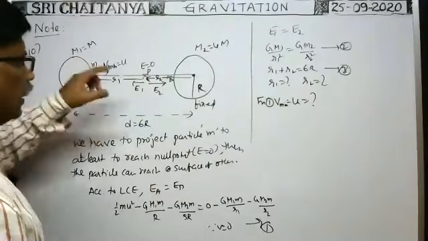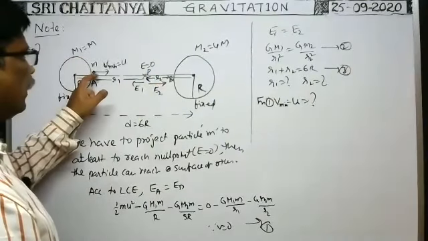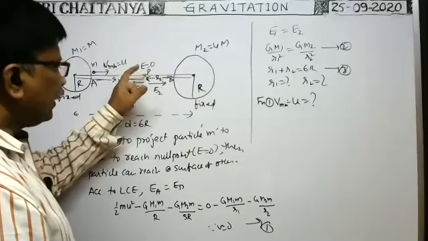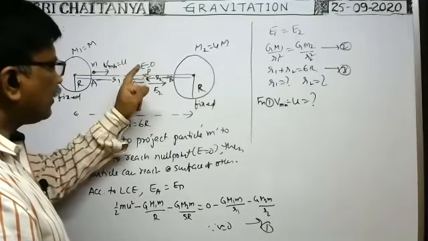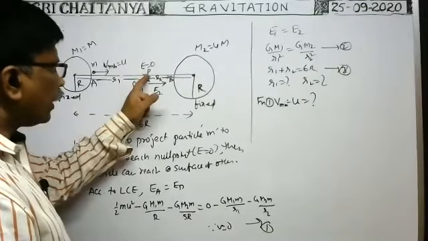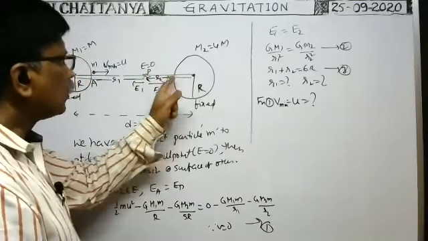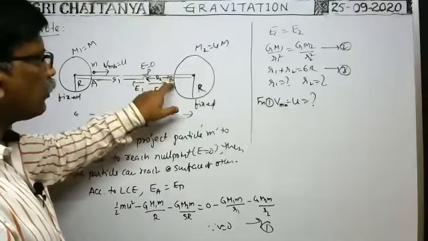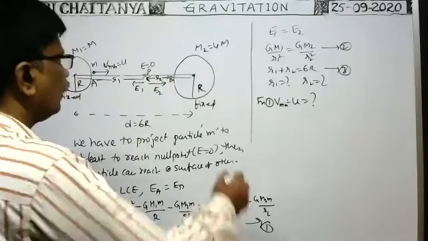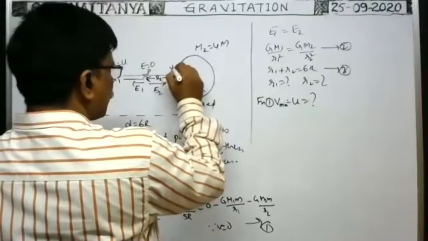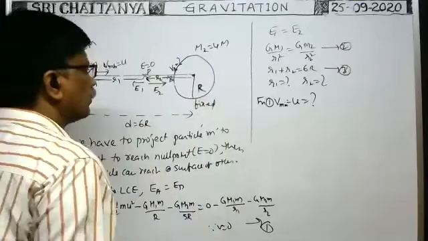So when the body is projected with this minimum velocity, it reaches the null point here. When it reaches the null point, then velocity becomes 0. But immediately, because of this gravitational field, it is attracted towards the sphere. So before it reaches the surface of the sphere, what is the velocity? Here, what is the velocity on the surface of this sphere? Vb is equal to question mark.